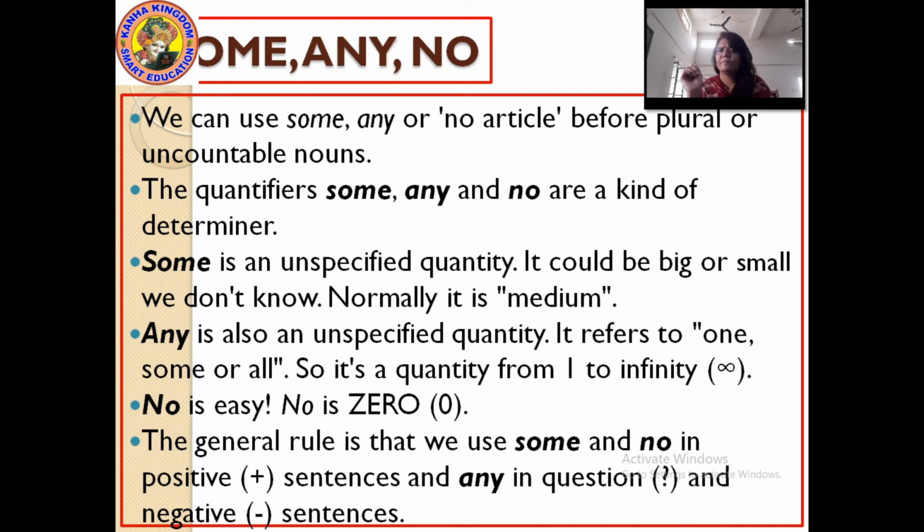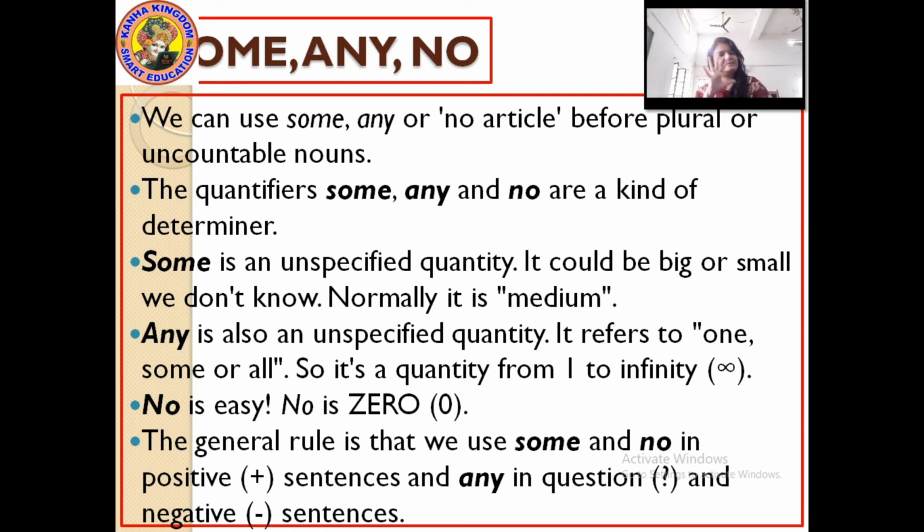Like, give me some water, means you need a small amount of water. So this is some, an unspecified quantity. It could be big or small anyway, and normally you can say it is in medium quantity.